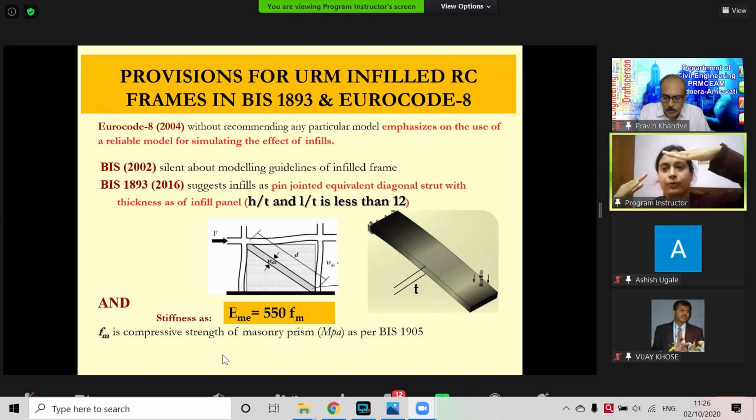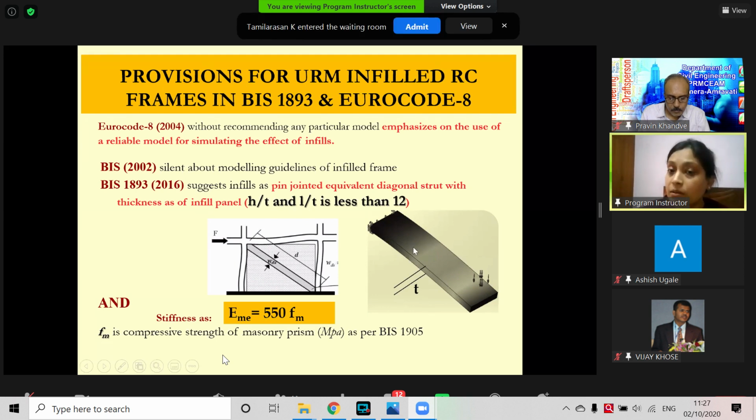When there is lateral force, the deflection of the frame elements is different, and the frame elements try to push the infill, which acts as a diagonal strut that can take only axial force. That's why it says we have to model it with a pin-jointed equivalent diagonal strut with thickness the same as that of the original infill.